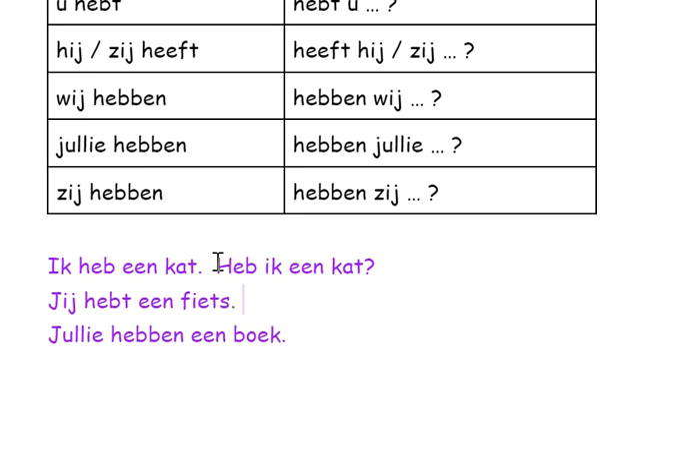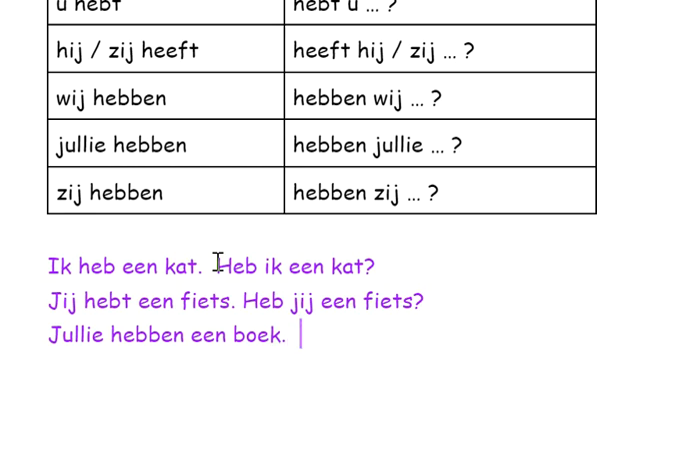Jij hebt een fiets. How should you make this a question? We start with the inversion. And remember, we drop the T because it is jij. Heb jij. And then all the rest. Een fiets. Nothing else is changing. So, inversion, and when it's jij, we drop the T.